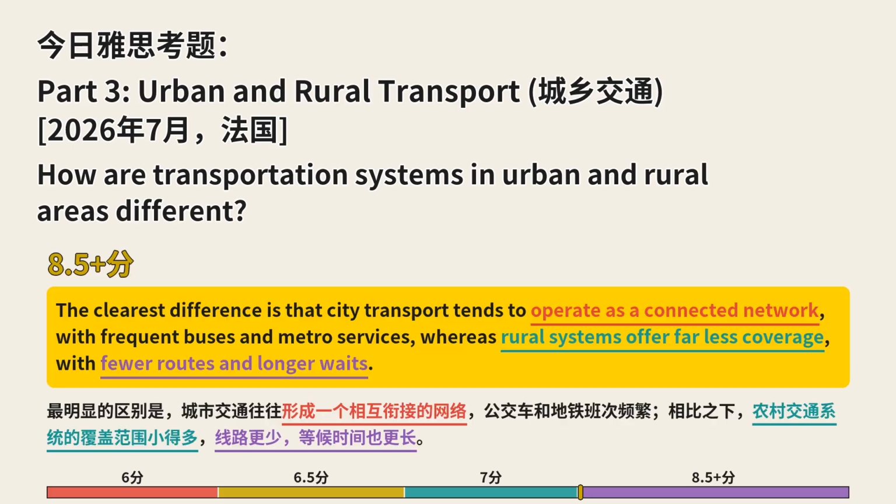The clearest difference is that city transport tends to operate as a connected network with frequent buses and metro services, whereas rural systems offer far less coverage, with fewer routes and longer waits.